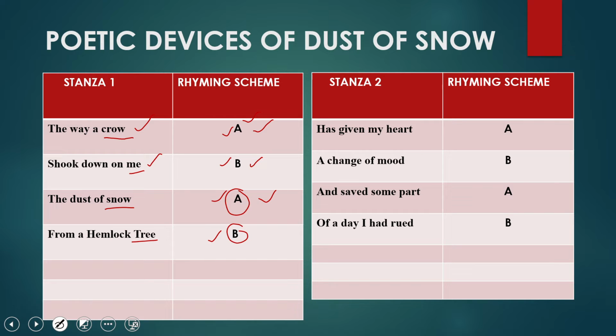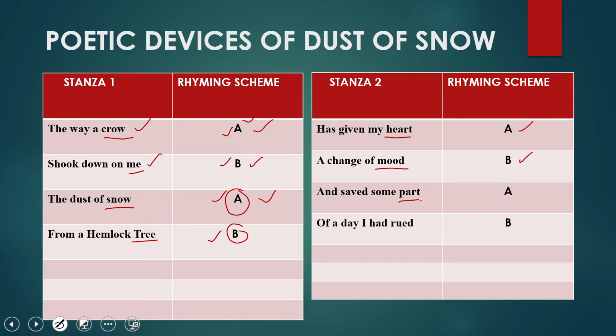Now let's find out the rhyming scheme of stanza 2. Again, we will see the last word of the first line, which is heart, and the rhyming scheme, as I told you, always starts with A. So for the first line of stanza 2, the rhyming scheme will be A. The last word of the second line is mood, which is not rhyming with heart, so it is B.